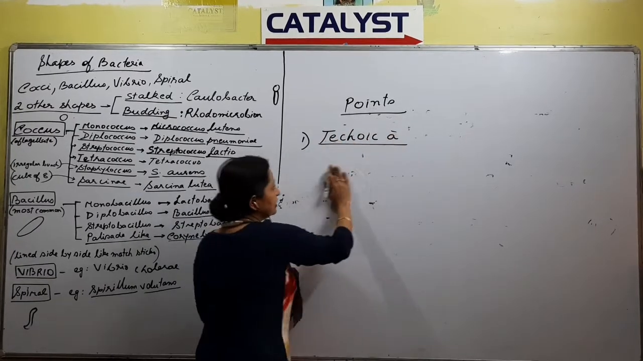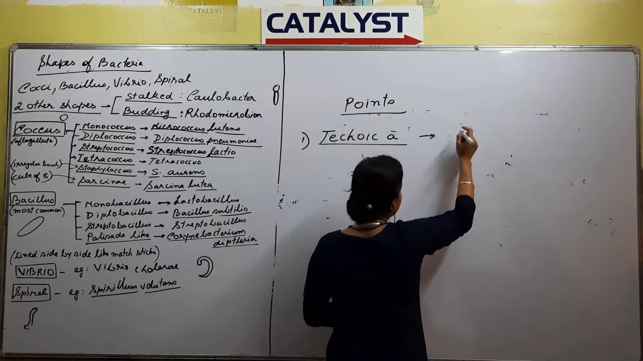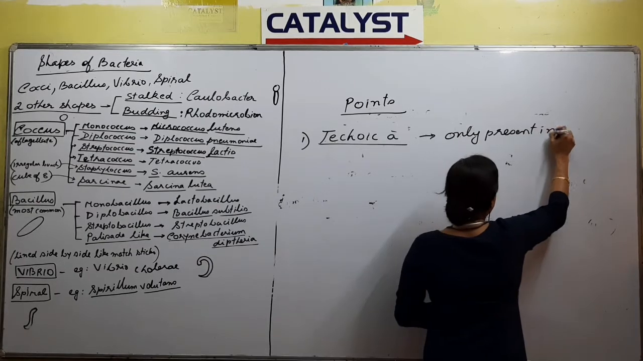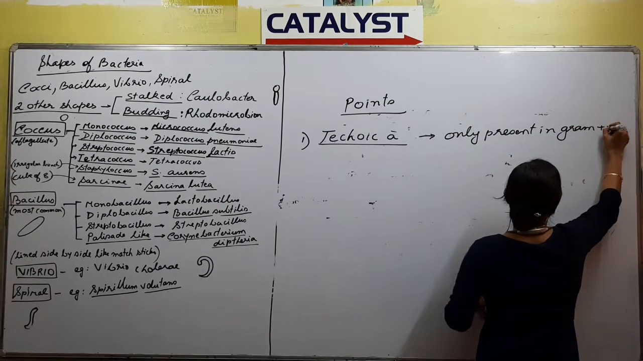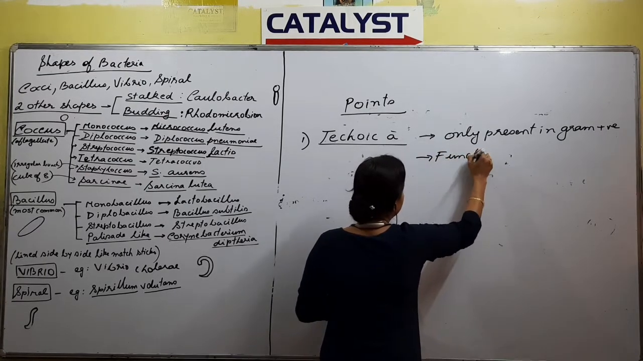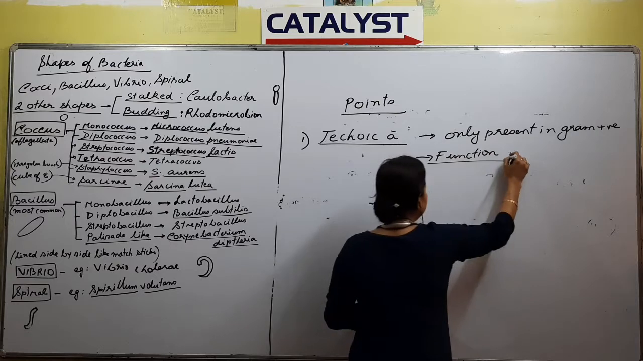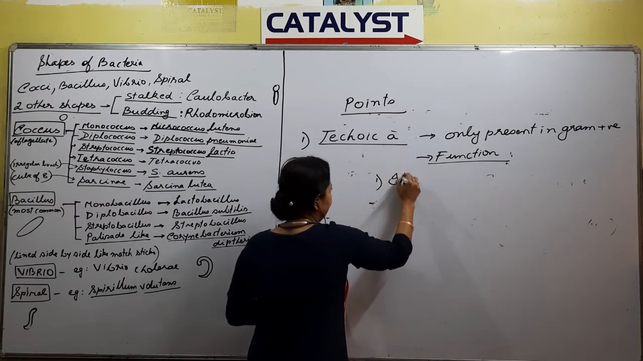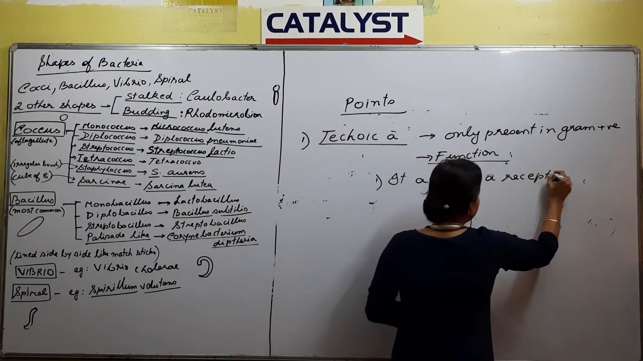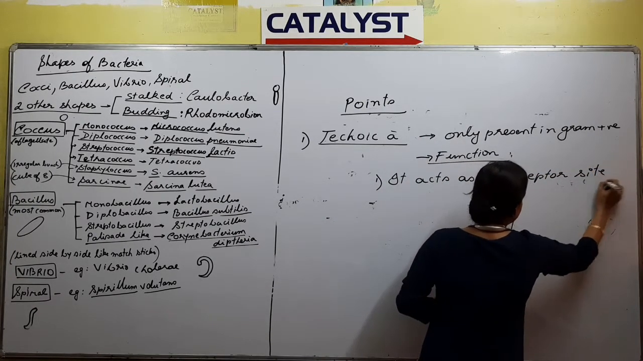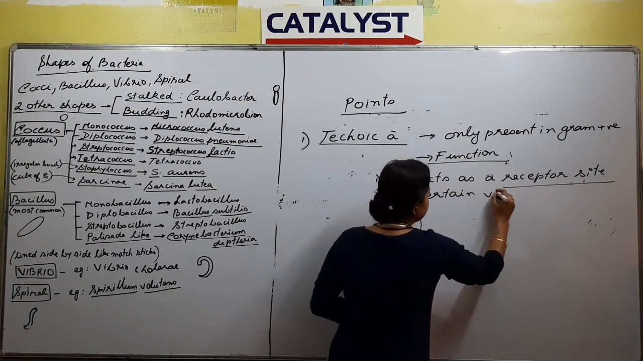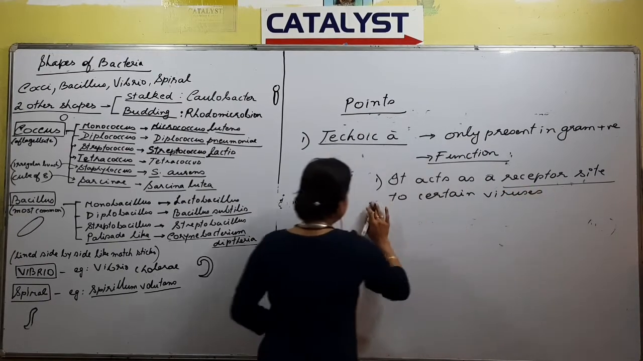Teichoic acid. The first information we should know is that it is only present in gram positive bacteria, right? What is the function of teichoic acid? The function is that it acts as a receptor site to certain viruses. That is the first function.